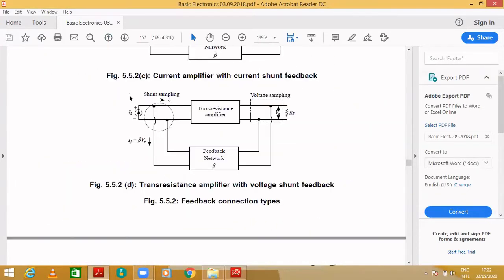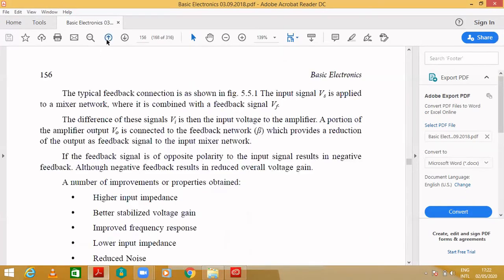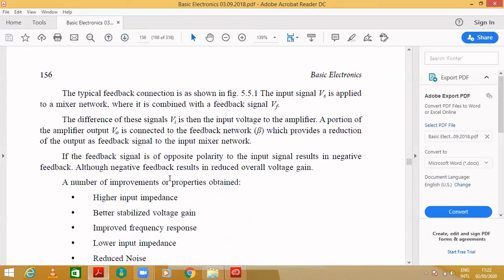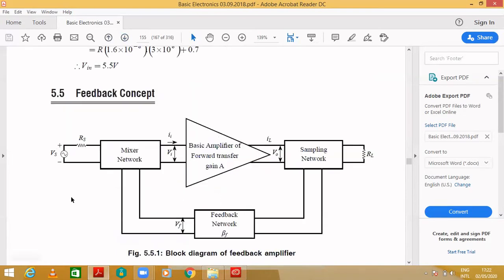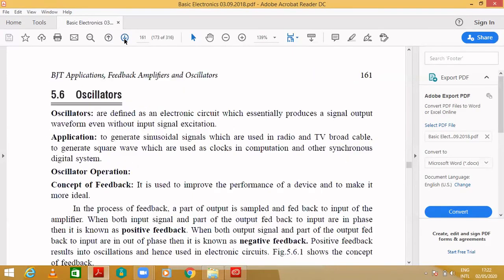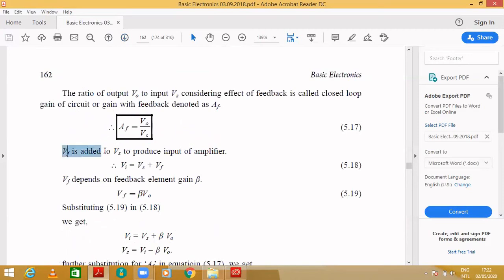Here you can see you are getting some voltage value. Here you are giving some Vs, and you are getting Vf over here, and by mixing these two you are getting Vi. The same thing is given over here, that is Vf is added to Vs and it produces Vi. So I'm writing Vi equal to Vs plus Vf, and here I'm using a positive feedback, hence this is a positive value.